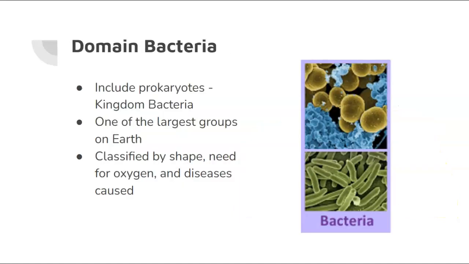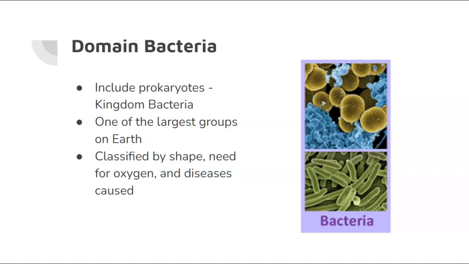So talking about those domains, the prokaryote domains, we're going to start with Bacteria. And this includes prokaryotes within the kingdom Bacteria. This is one of the largest groups of organisms on Earth. There are so many bacteria, so many. I don't even have a number because it's constantly increasing.